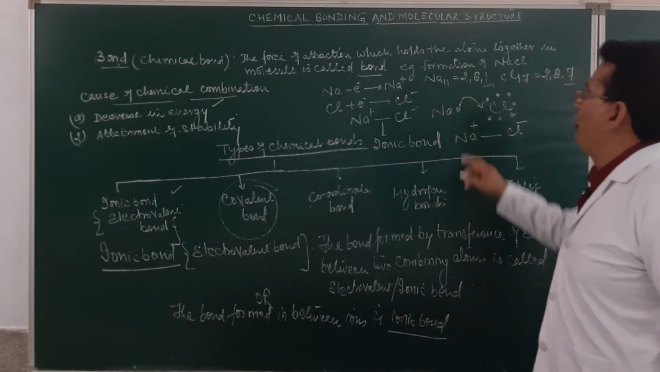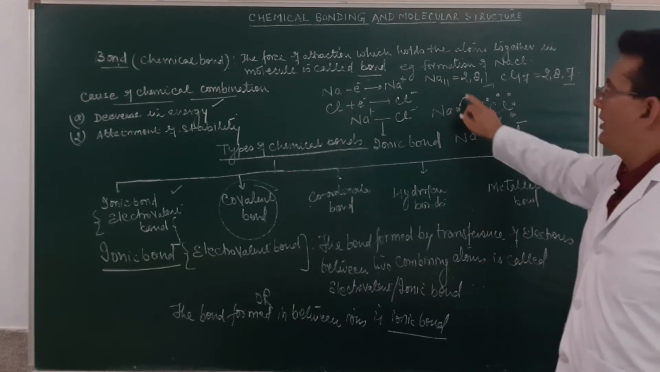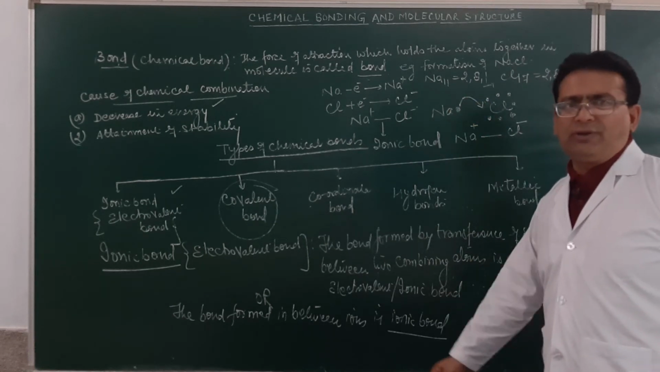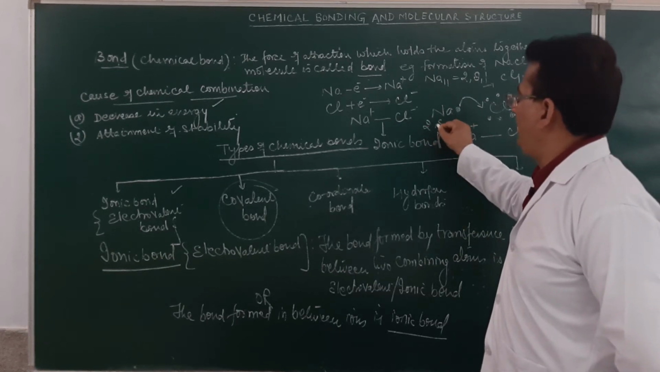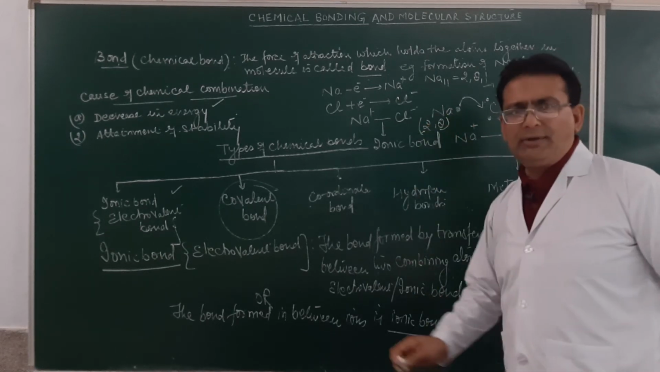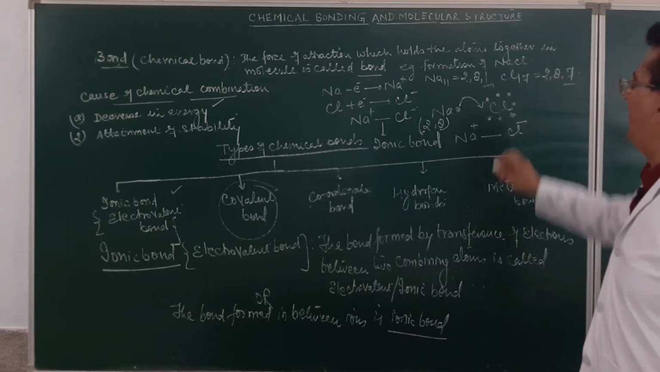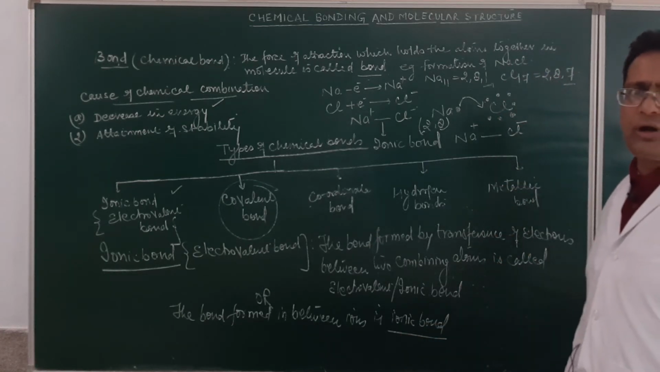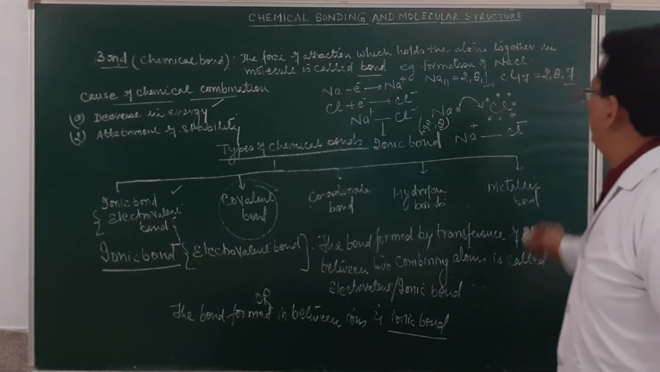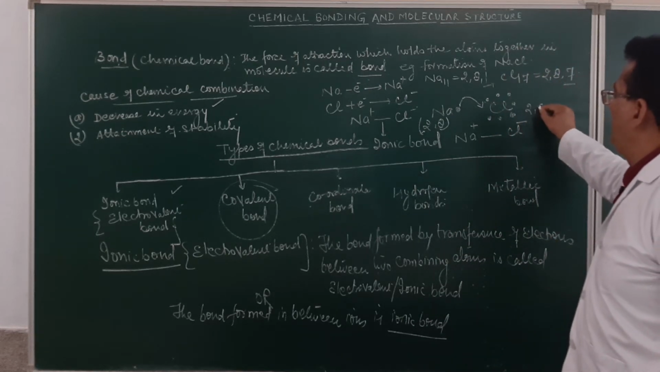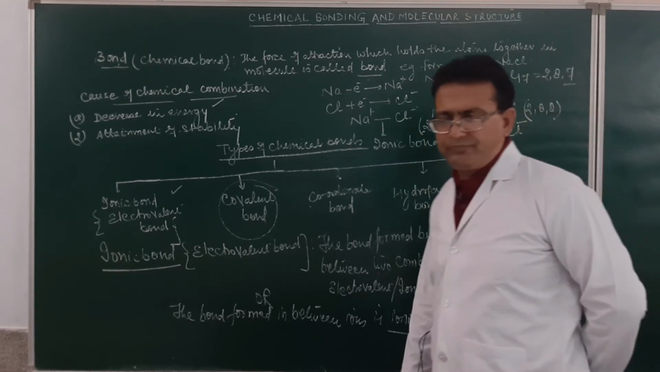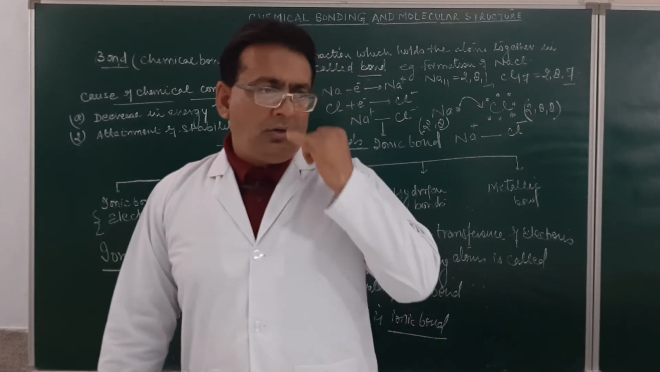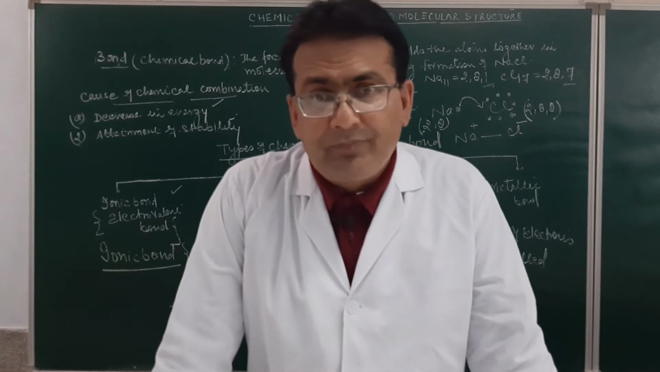Now, after losing this electron, how many electrons does the sodium ion have in the valence shell? 8. So the configuration of this will be 2, 8. Am I clear? After gaining 1 electron, how many electrons does the chloride ion have in the valence shell? 8. So the configuration over here will be 2, 8, 8. Tell me whether I am getting it clear or not. So what happens by the ionic bond formation?